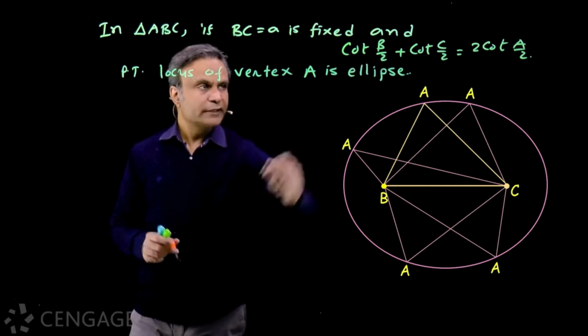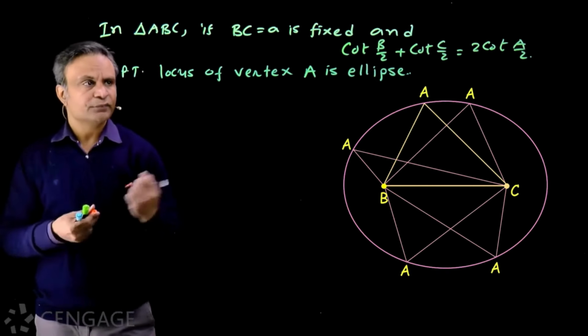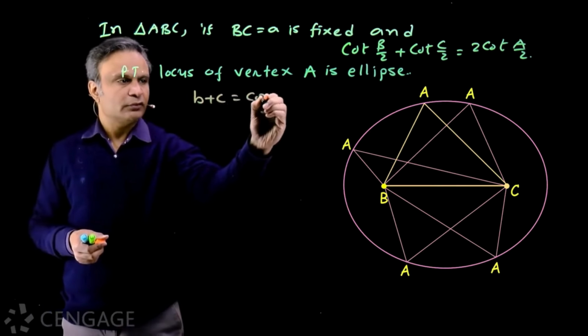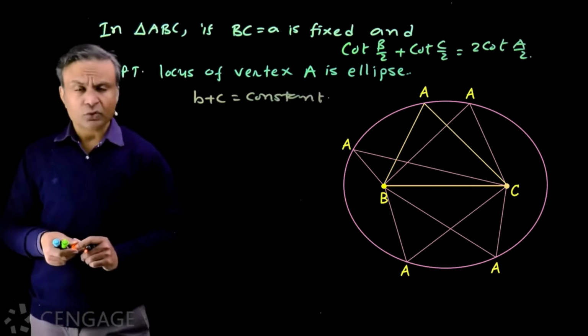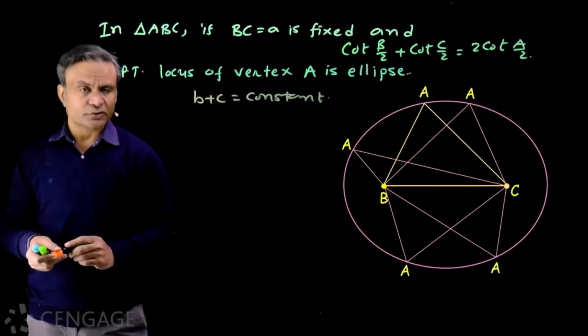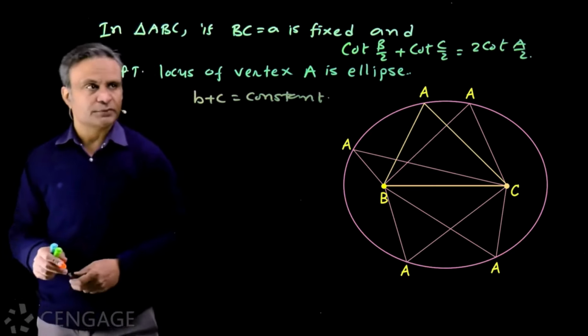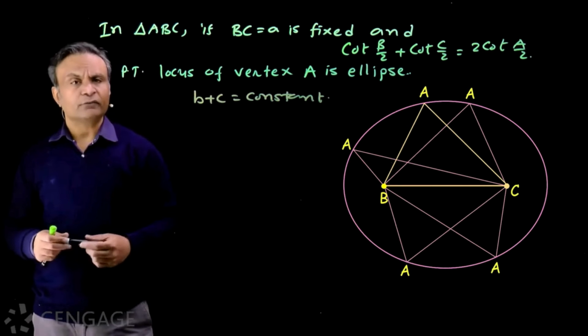Now here we have this relation. We can use half angle formulas. By the way, what is our target? Our target is b plus c is equal to constant. We have to prove this, right? If the locus of vertex A is an ellipse, then b plus c will be constant. Vertices B and C will be foci of the ellipse. Okay. Now we use here half angle formulas.